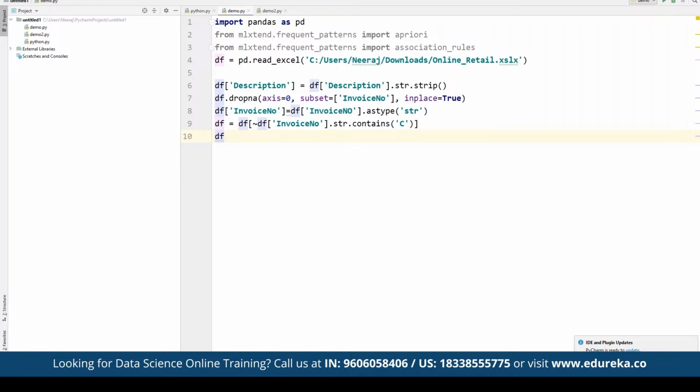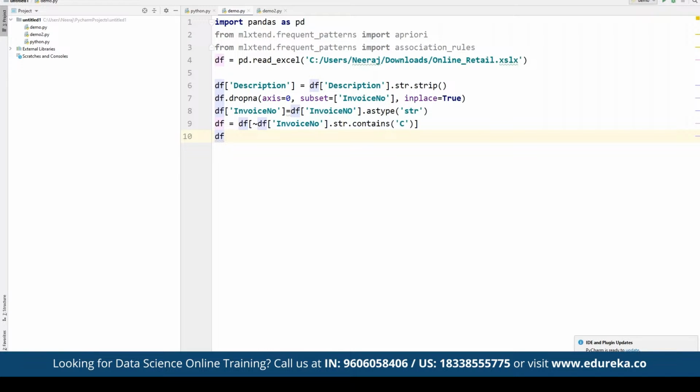So for that, let's say we want to focus on one country data set here. So here we can use basket. And then in the basket part, we can define multiple data frames. For example, first of all, we can define data frame. And here we are going to use the same data frame, and then we are going to segregate it further based on the country itself.